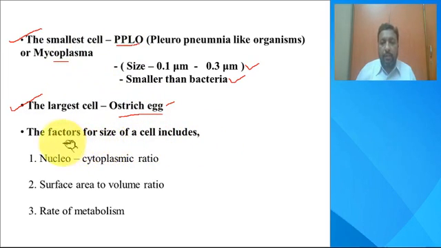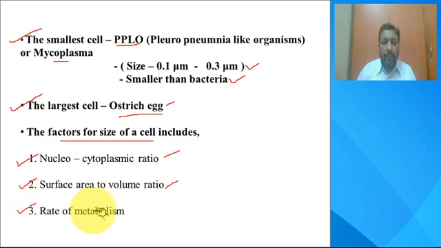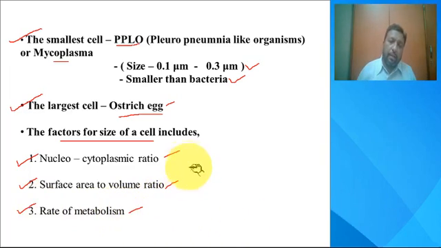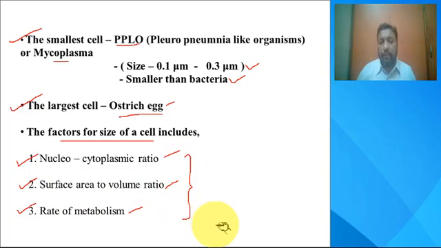Coming to the factors that are responsible for the size of a cell, there are three factors responsible for the size of any cell. The first one is the nucleocytoplasmic ratio. Another one is the surface area to volume ratio. And the third one is the rate of metabolism of a cell. So these three factors are responsible for the size of the cell.